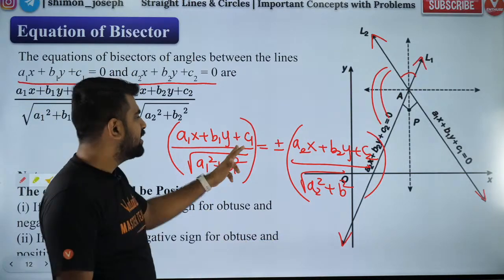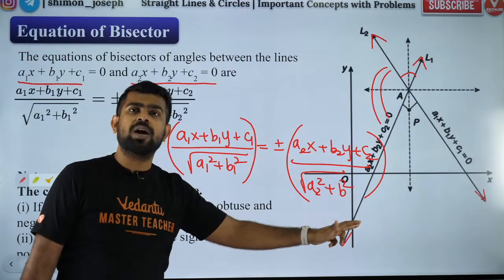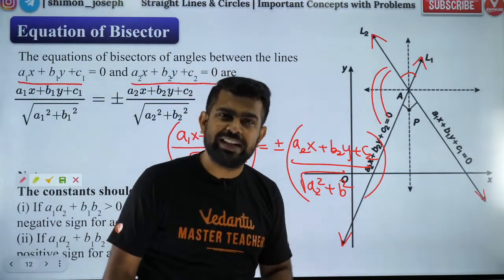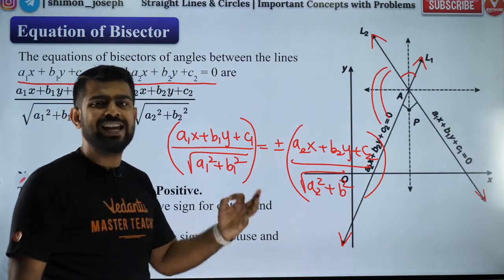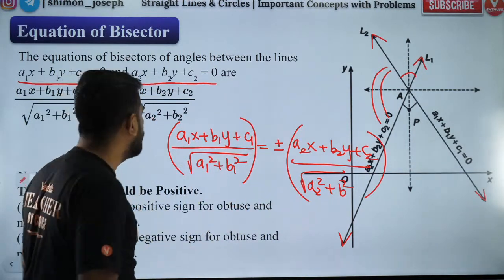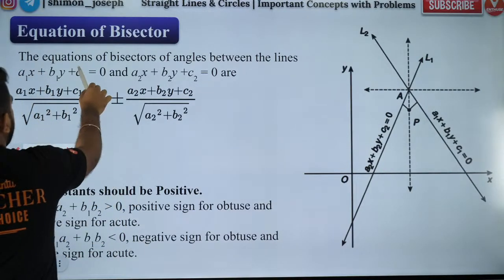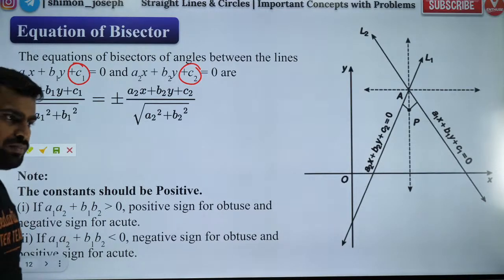You will be wondering, sir, should I take plus for acute angle? Should I take minus for obtuse angle? No. There is no hard and fast rule like that. But I will teach you a method by which you all can get the right answer every single time. Okay? So how do we do it? I will explain it. So first of all, what you have to do is, you have to make the constants positive. That is your first job.